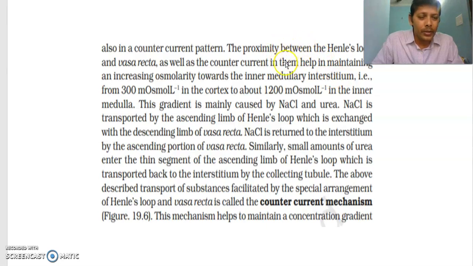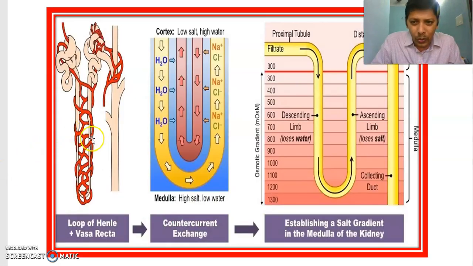This point is very important. The proximity between, observe these two here, they are very close. These two are very close, and these two are very close. You can observe here, these two are very close. That means loop of Henle is very close to vasa recta. That means there is a proximity, a nearness.